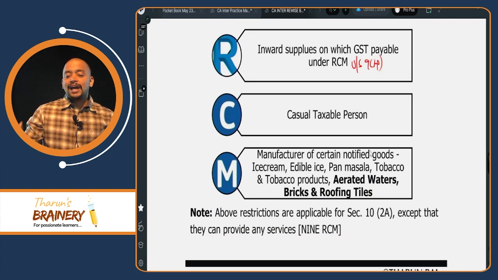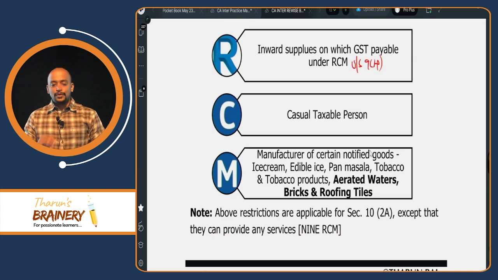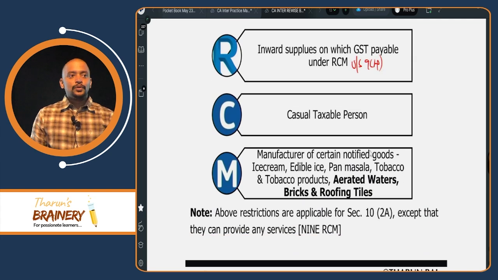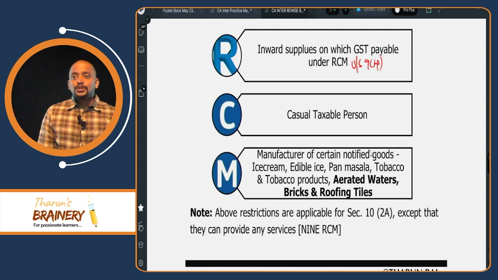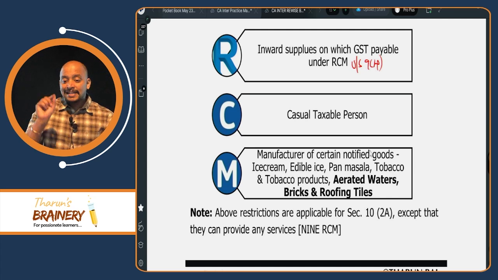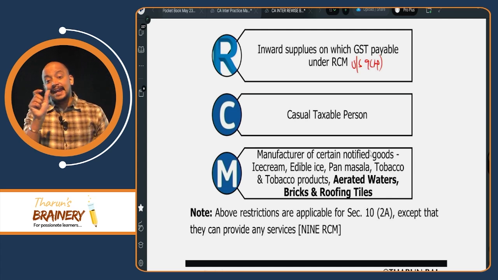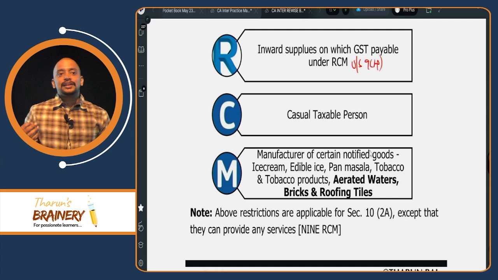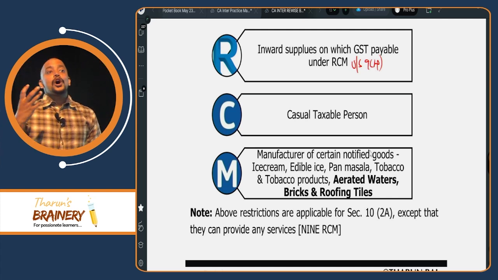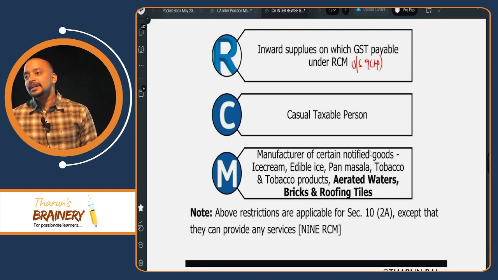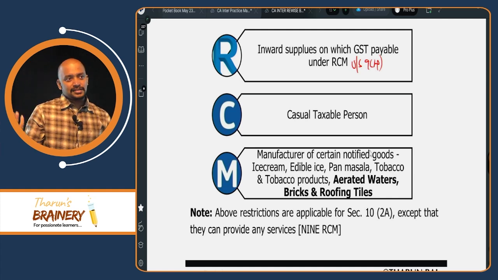Then manufacturer of certain notified goods. What are those notified goods? Ice cream, edible ice, pan masala, tobacco and tobacco products. Extra we have aerated waters, then bricks and roofing tiles. This aerated water is actually raw material for the beverage industry, beverages like sodas.